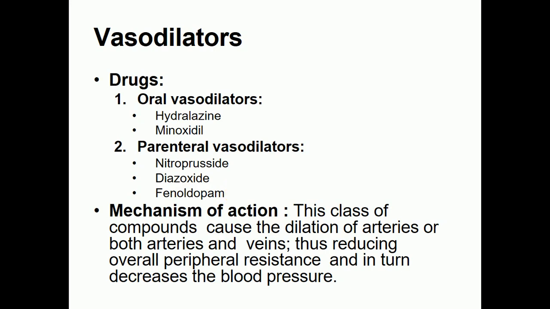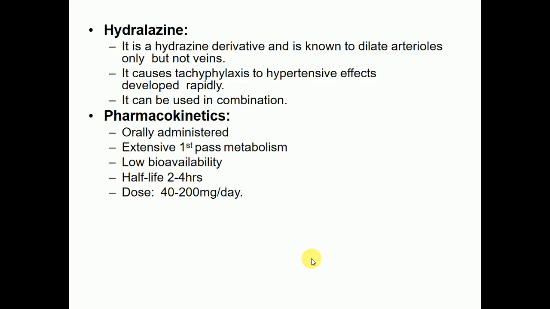The mechanism of action of these vasodilators: this class of compounds causes dilatation of both arteries as well as veins, thus reducing the overall peripheral resistance and in turn decreasing the blood pressure. Hydralazine, it is a phthalazine derivative and it dilates arterioles, but not the veins. Tachyphylaxis to the hypertensive effect develops rapidly and it can be used in combinations.